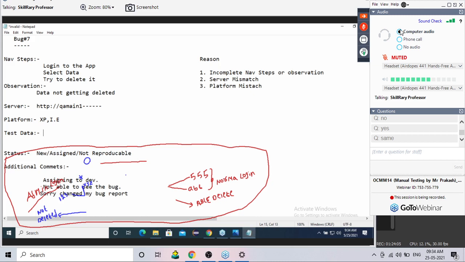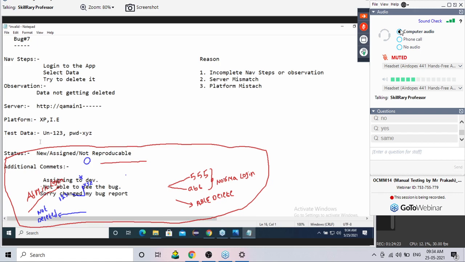Because this is a data which is used by test engineer for testing purpose. These are the inputs given by testing for testing purpose. You mention there, boss, please username as 123, comma, use the password as XYZ.